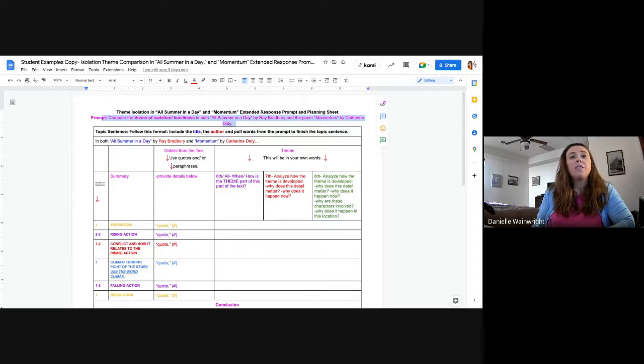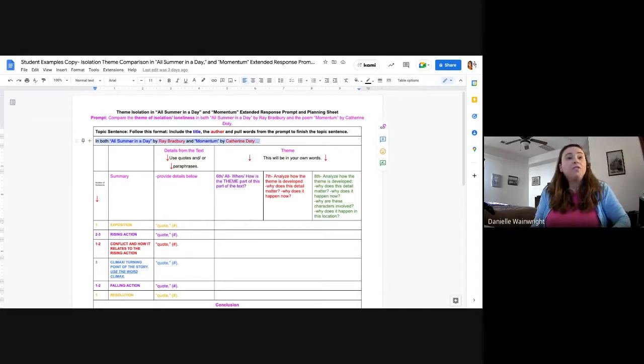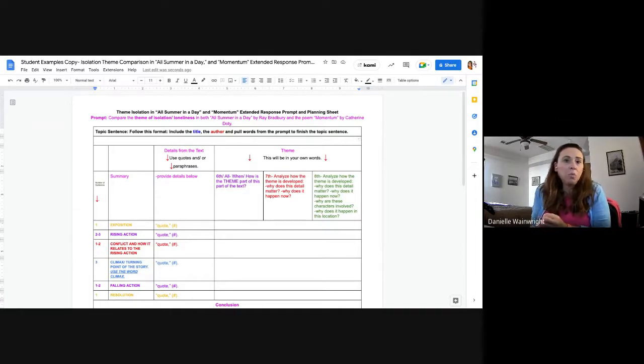So compare the theme of isolation or loneliness in both All Summer in a Day by Ray Bradbury and the poem Momentum by Catherine Doughty. So you'll notice here that the first thing I did was I left you guys space to do the topic sentence, okay? Because now we've done it with a lot of structure and support once. Now you can write your own topic sentence, but I do give you that reminder that the title should be blue, the author should be red, and then you should use words from the prompt to finish your sentence.